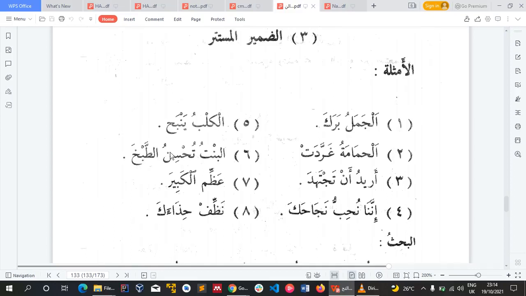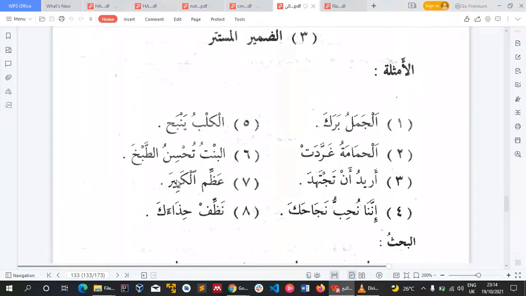So we have tuhsinu. So this ta, and we said when we have ta, it can either be the damir mustatir, can either be hiya or anta. So in this context, we know it is hiya, because we are talking about the girl here. So this one also, the damir mustatir is what? Is hiya, and it is permissible. It is choice. You can show it, or you can leave it.